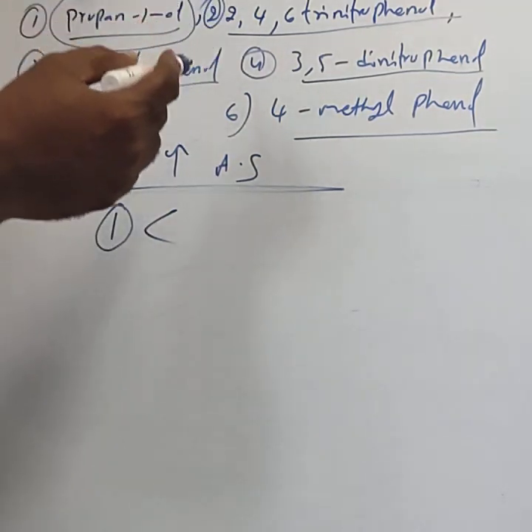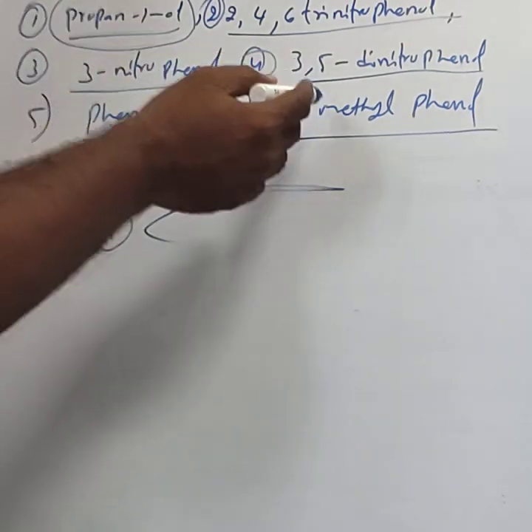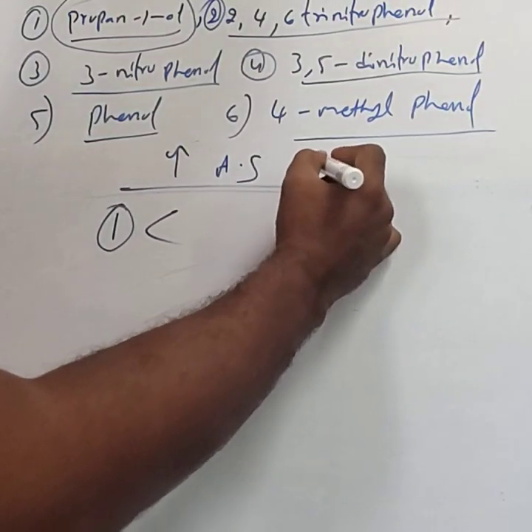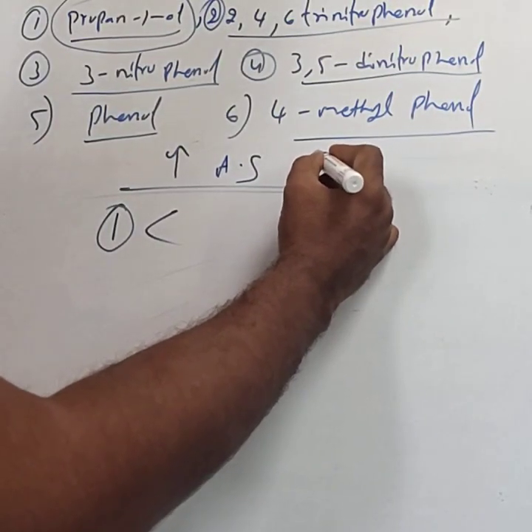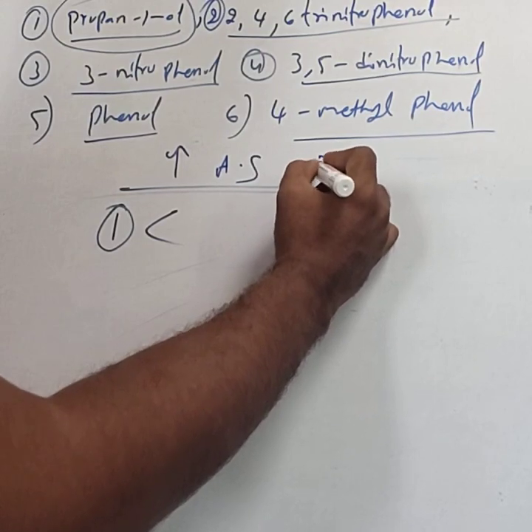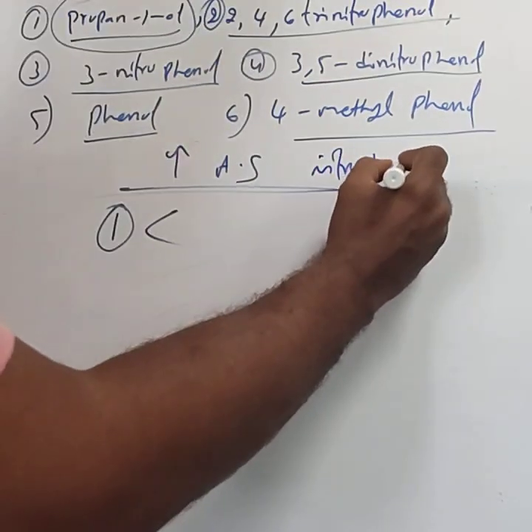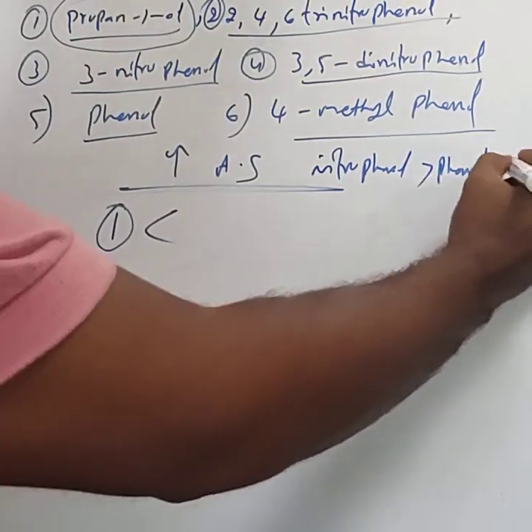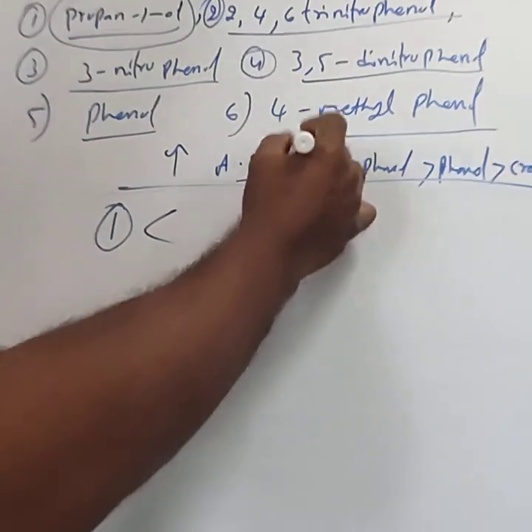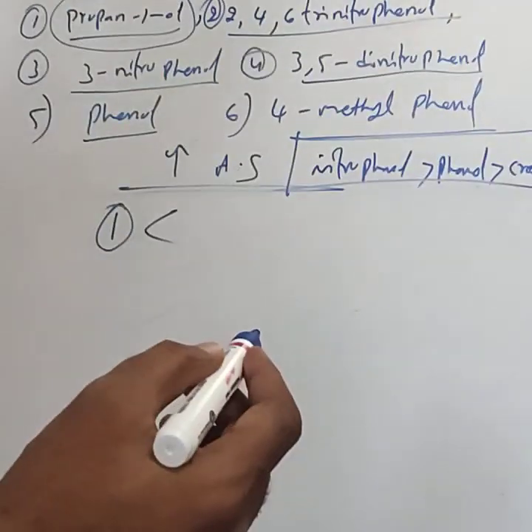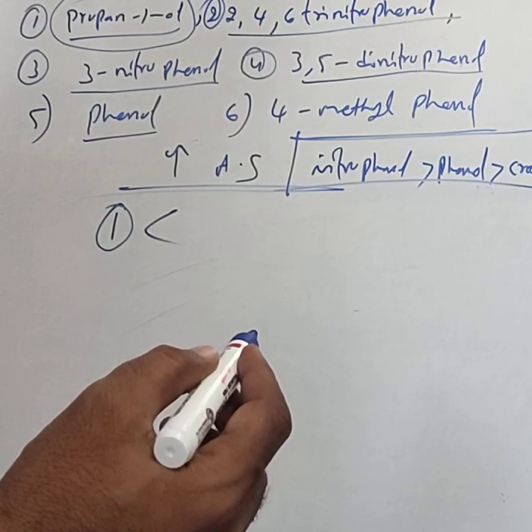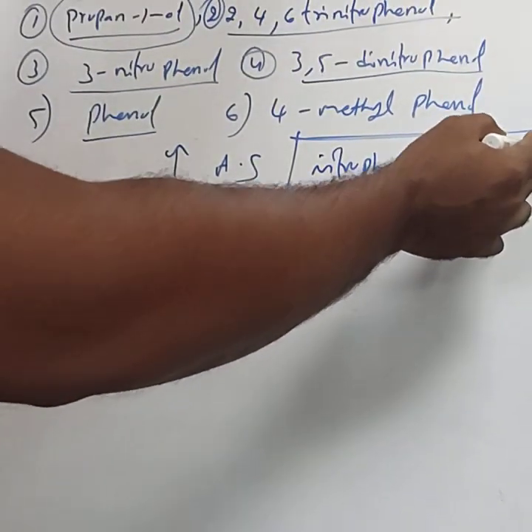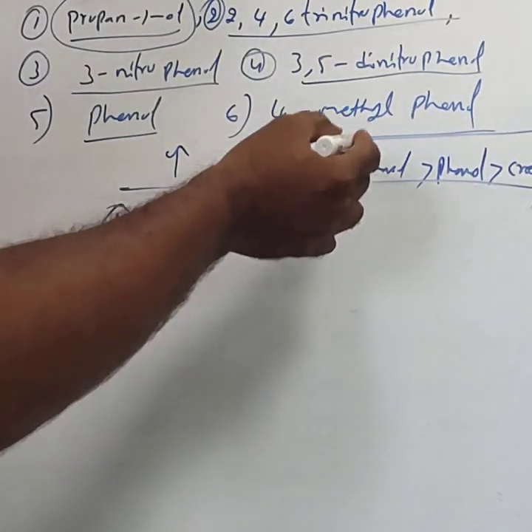Then, out of electron donating and electron withdrawing groups, nitro is an electron withdrawing group. Nitrophenol is more acidic than phenol, and phenol is more acidic than cresol, because cresol contains an electron donating group and nitrophenol contains a withdrawing group.